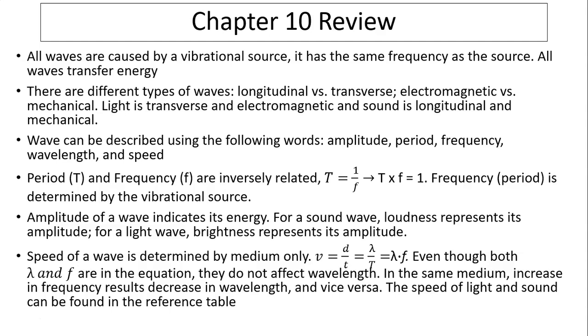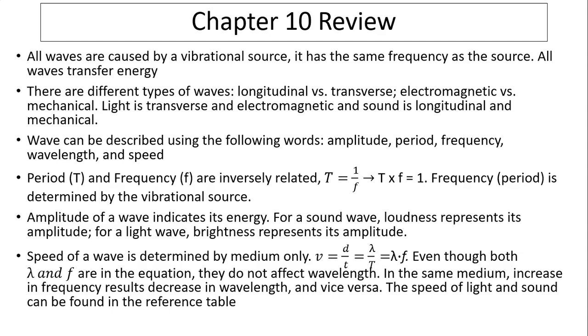How are period and frequency related? Period is inversely related to frequency. That means the longer the period, the longer the time it takes for one wave. Therefore, the less frequent the wave will be. So T equals 1 over f. f is in hertz in this case, T is in seconds. Because T equals 1 over f, the period times frequency always equals 1 for any wave, okay? Frequency or period, again, is determined by the source. It's not determined by anything else. Determined by the vibrational source.